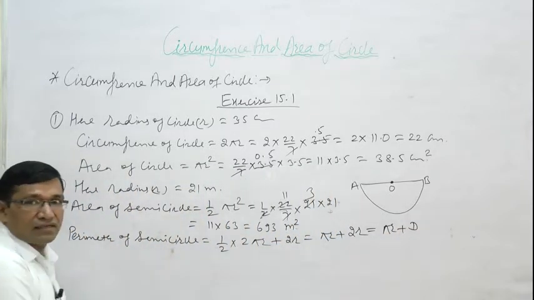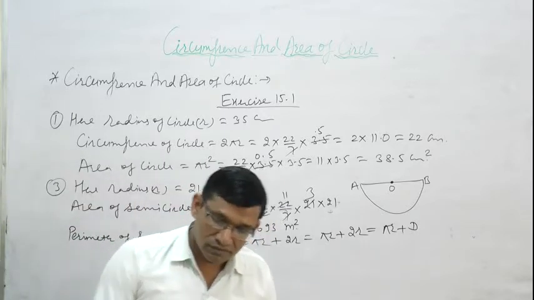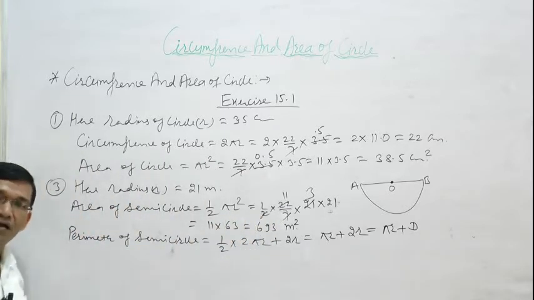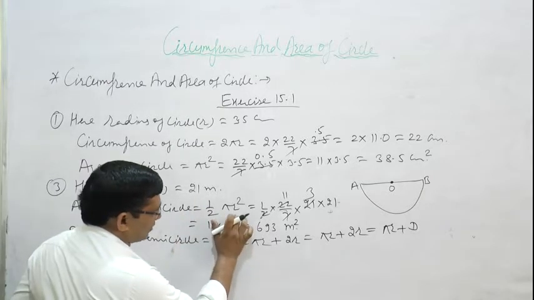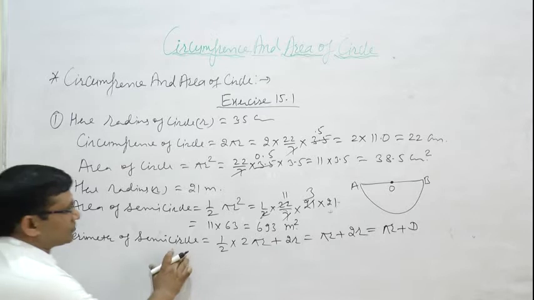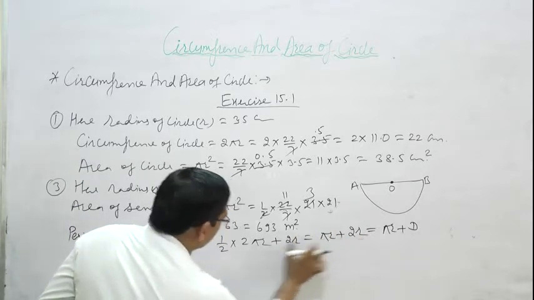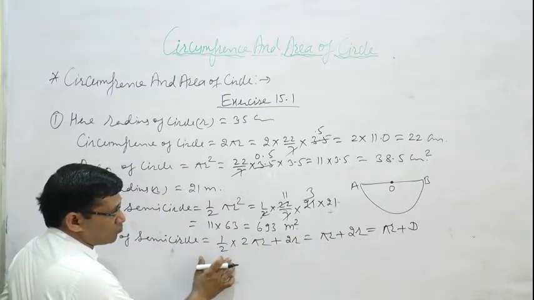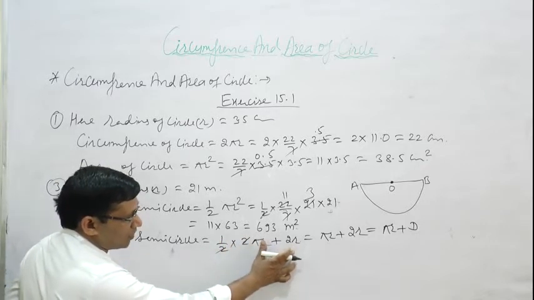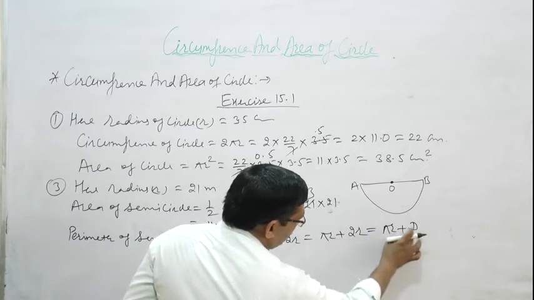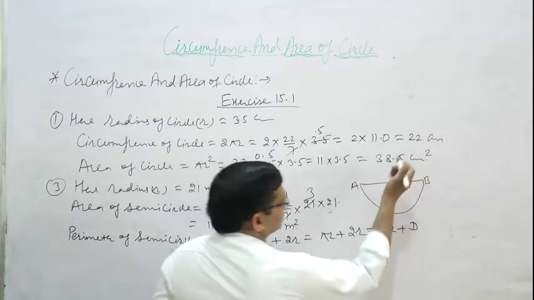Perimeter of semicircle, this is very important. More students are confused in this, because area of semicircle is half pi r square, but perimeter of semicircle is pi r plus 2r. Half multiplied by 2 pi r, the 2 cancels with 2, that is pi r plus 2r, and 2r is equal to d, so pi r plus d.